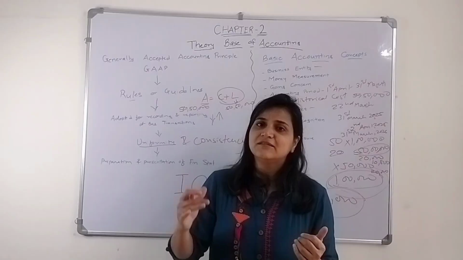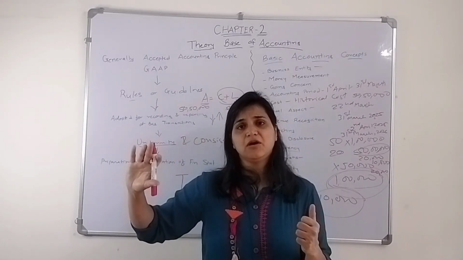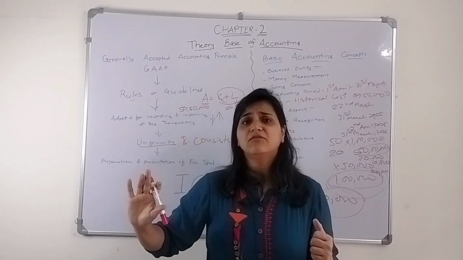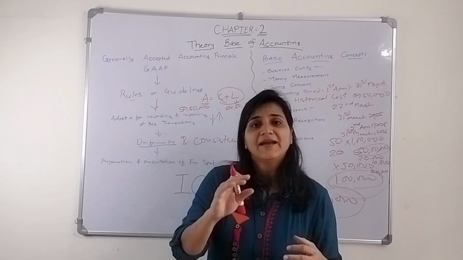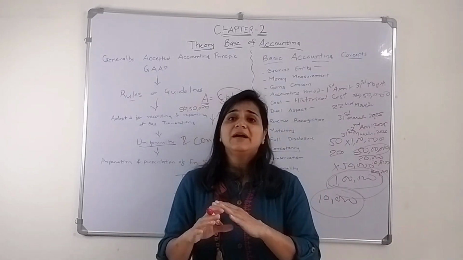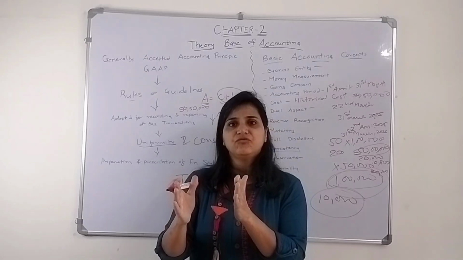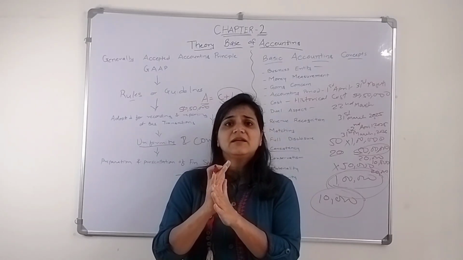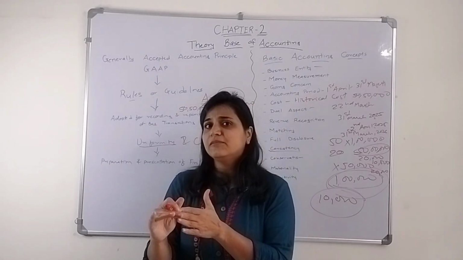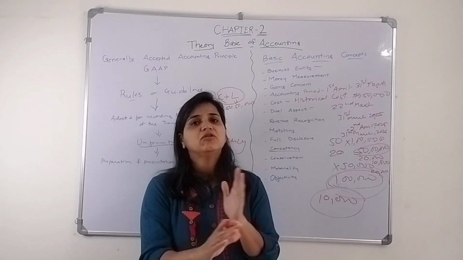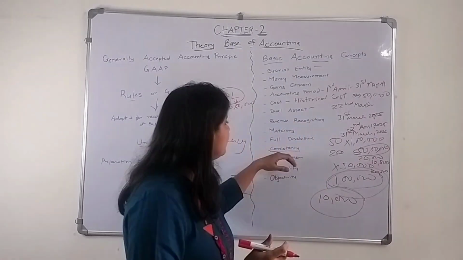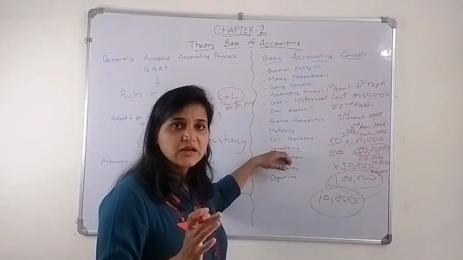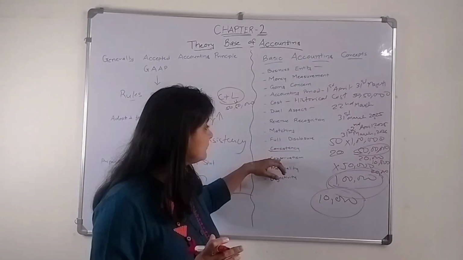We have to consistently follow the same accounting policies, same accounting standards. I'm not saying they are static in nature. At times they have to change, but we have to maintain that uniformity. If that uniformity and consistency is not maintained, the books of accounts are not going to show the true and fair view of the business. So we have to follow certain accounting policies.